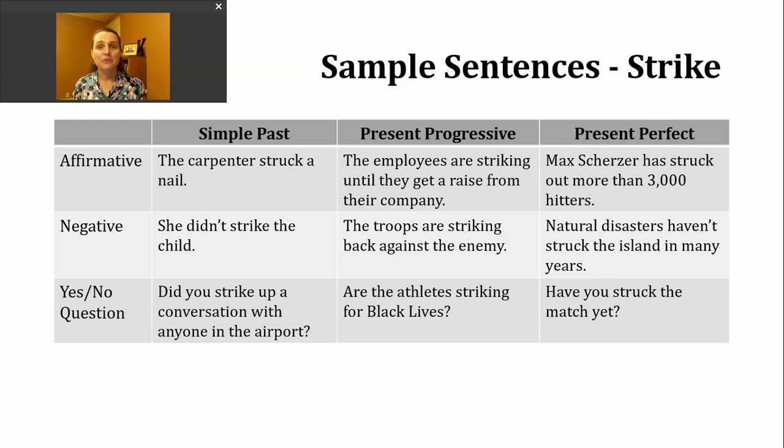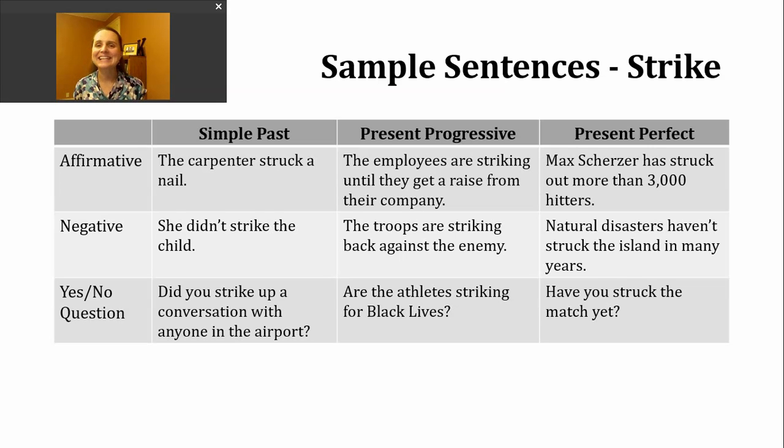In the present perfect, we'll be describing an action that either started in the past and continues into the present, or an action that was completed some point in the past, but we really don't know when. We call that sometimes the indefinite past. So let's take a look at an affirmative sentence. You're going to see here I'm using have or has and then the participle form of the verb. Max Scherzer has struck out more than 3,000 hitters.